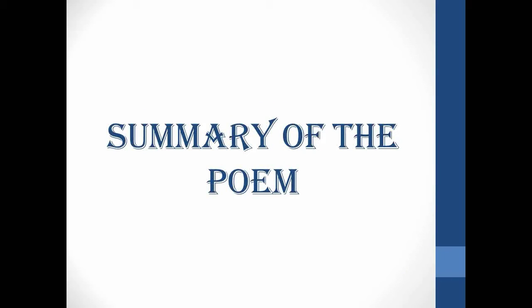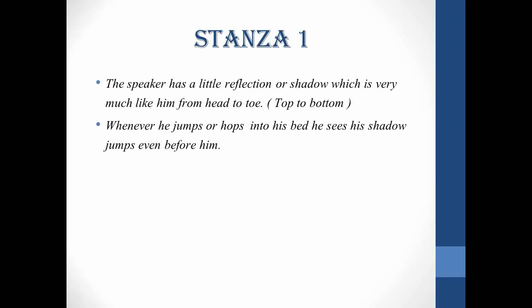Children, now let us read the summary of the poem. Now we shall read the summary of stanza 1. The speaker has a little reflection or shadow which is very much like him from head to toe. Whenever he jumps or hops into his bed, he sees his shadow jumps even before him.